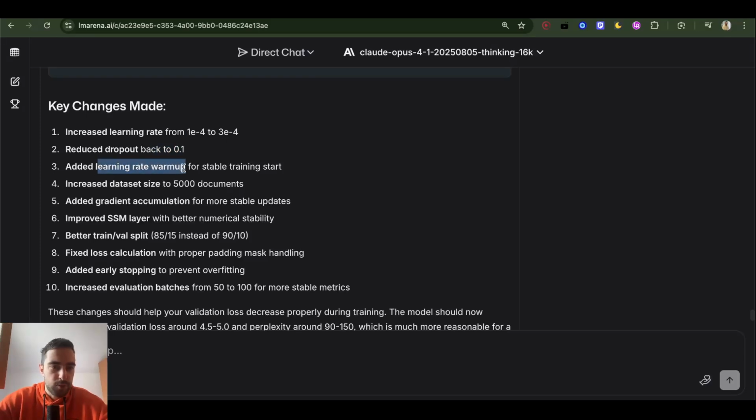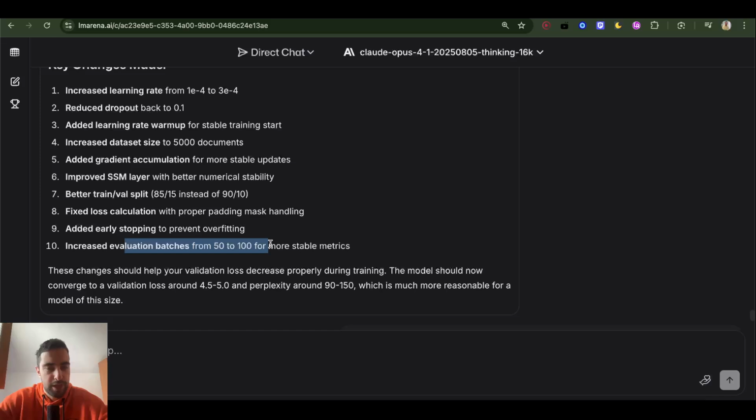Added learning rate warm-up for stable training start. Increase dataset size to 5,000 documents. But I still train it on a lot less than this, I think. But it was going down. It was just for testing for me. Improved SSM layer with better numerical stability. What did it do here? It added gradient accumulation for more stable updates. Yeah, we also fixed the loss calculation because it was not calculating properly. And then just evaluate with more batches.